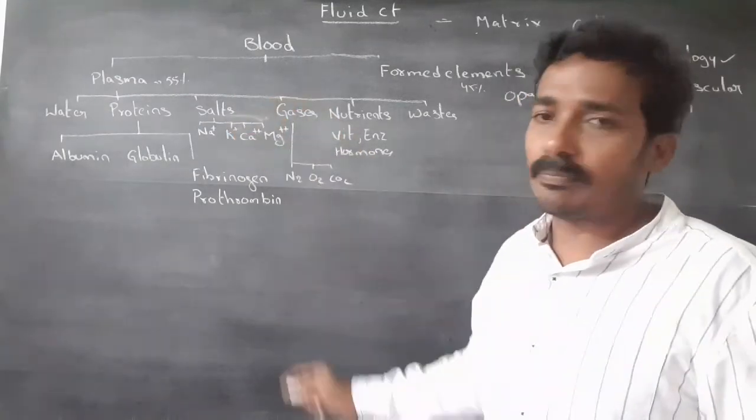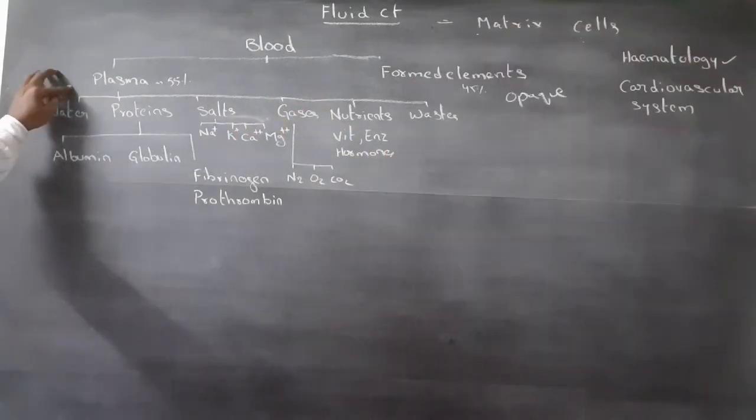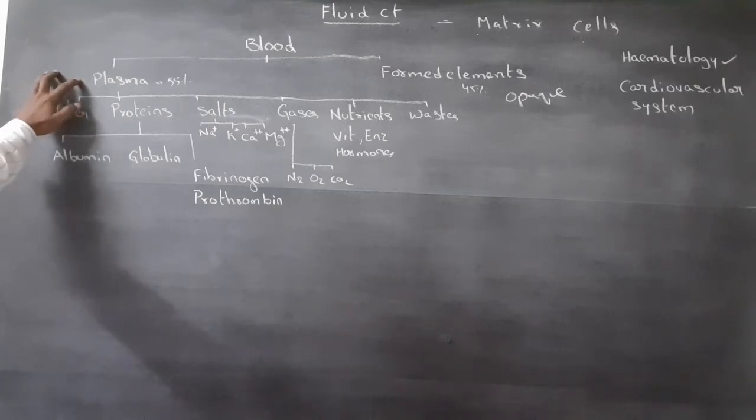Next, plasma. Plasma is the fluid matrix of blood. It is a straw-colored viscous fluid.